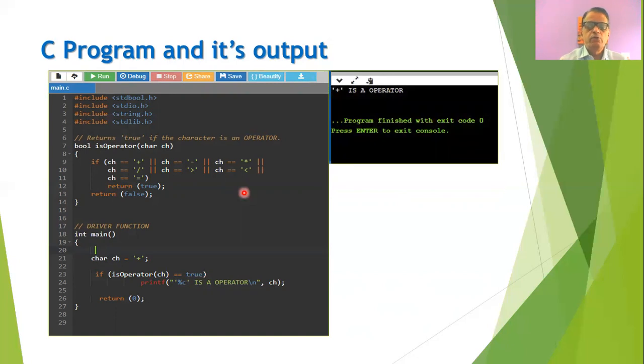So whenever you execute this program, that is whenever you type this program by using any online C compiler, then you can run this program by using the run button, and then you will find that the message will be printed that plus is an operator.